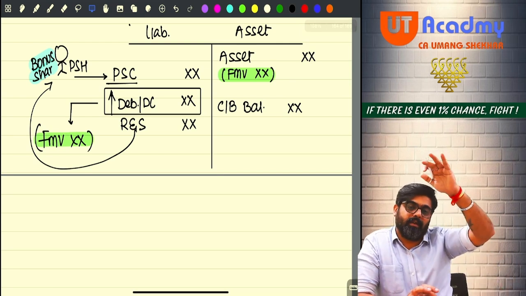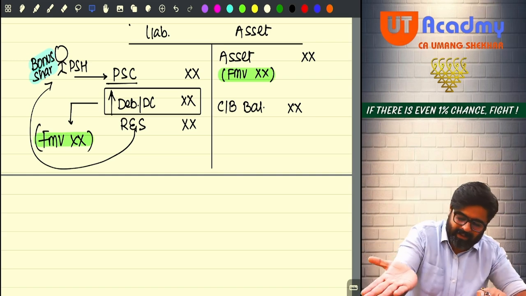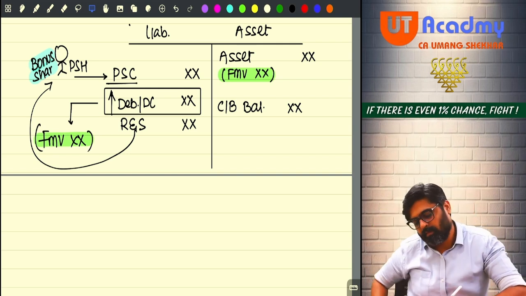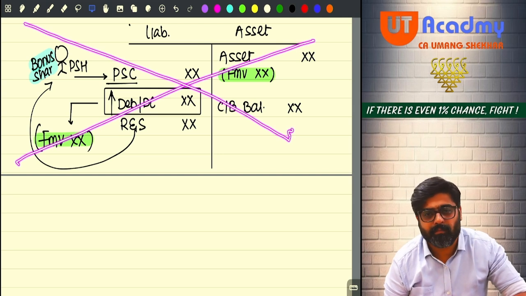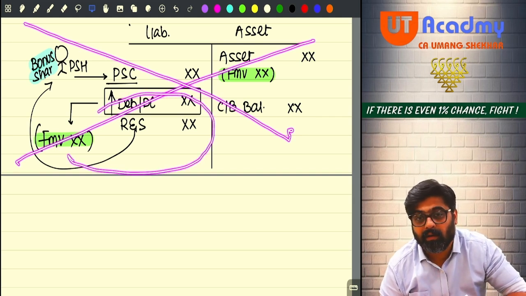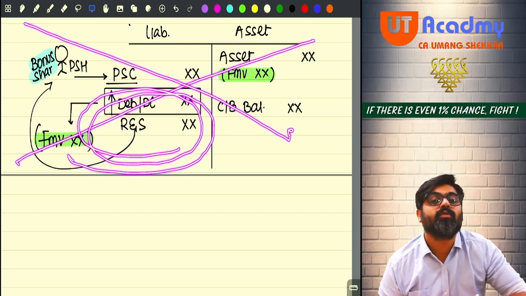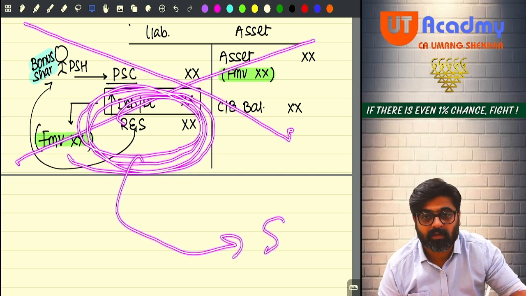I cannot reduce the asset and give the dividend. I cannot increase the liability and give the dividend. What will I do with this company? Close the company. Now, at the time when the company will be liquidated, will there be reserves and surplus available with the company? Don't you think on liquidation of the company, after paying the outside liabilities and all, whatever reserves remain are of the shareholder only, given to the shareholders?